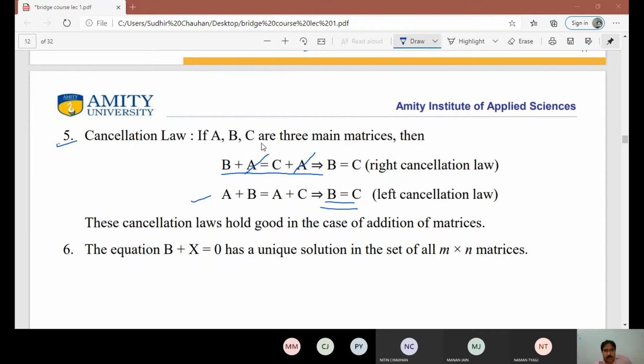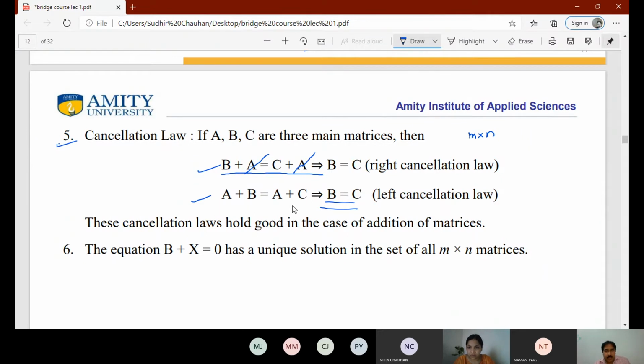Point number 5 is: if A, B, C are three matrices of the same order, suppose we have taken the order M by N, and if we take the equation B plus A is equal to C plus A, so we are adding A on the right hand side, then always B is equal to C. That means we can always cancel A on the right hand side, so we get B is equal to C. This is called the right cancellation law, because we are adding the same matrix on both sides.